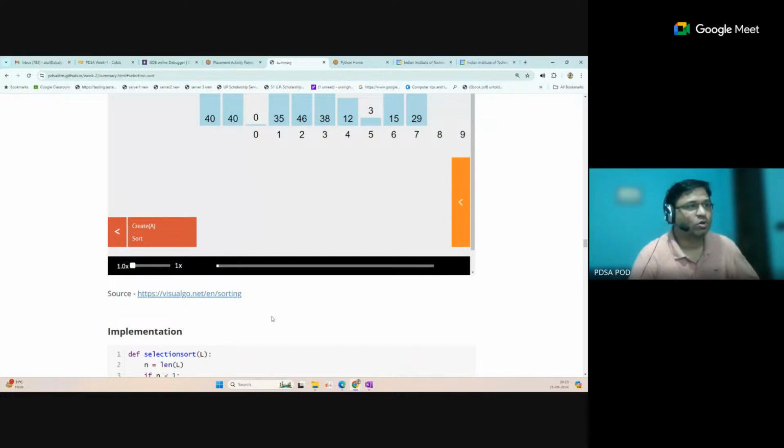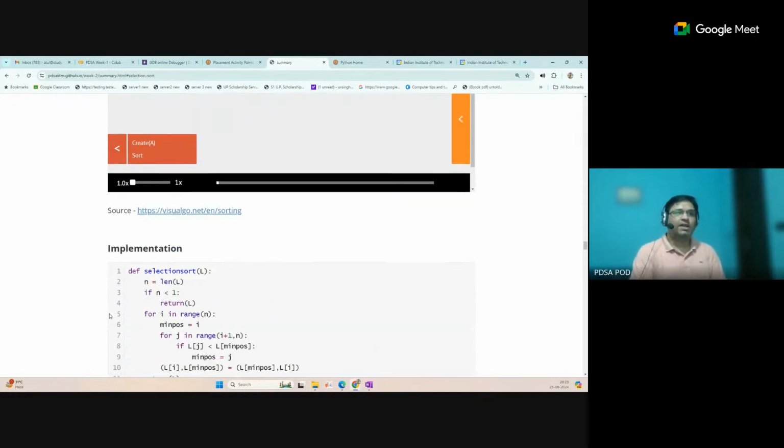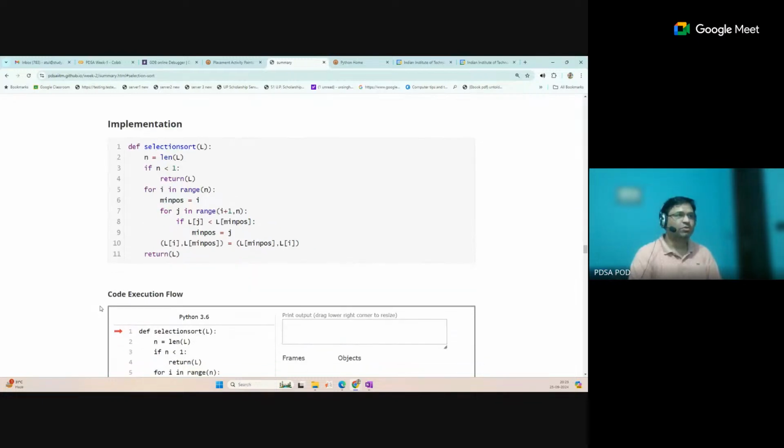After that, when graphs and trees come, you will get some more difficult implementations. So you cannot remember each code. I also cannot remember each code. Nobody can actually remember the codes. If you understand the concept, definitely you can write your own code. So that is the main thing of this course.